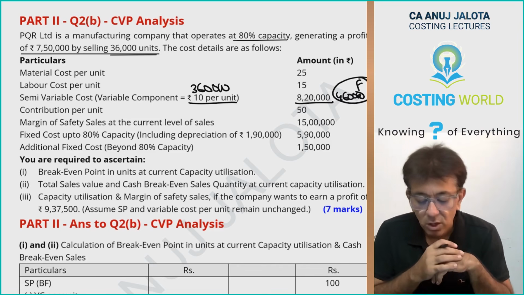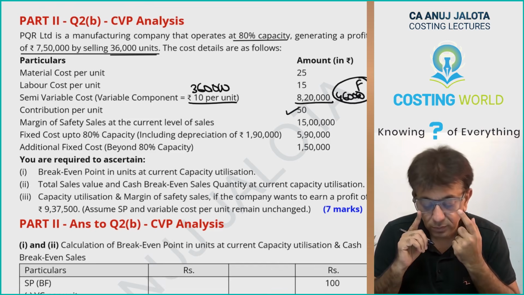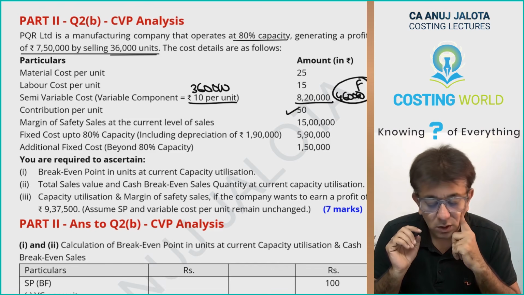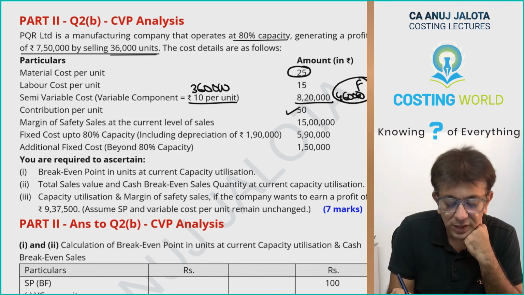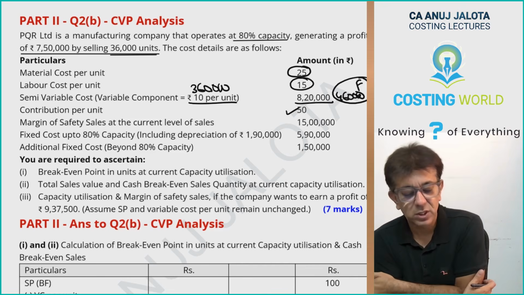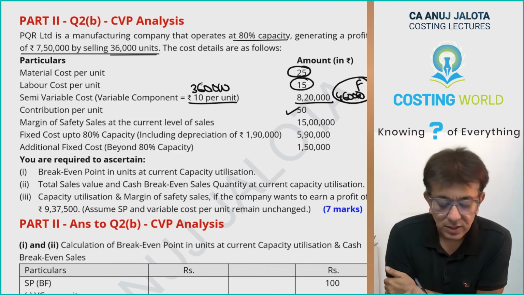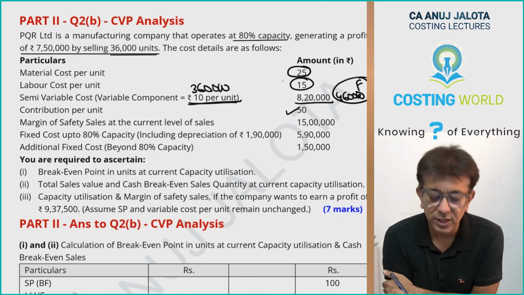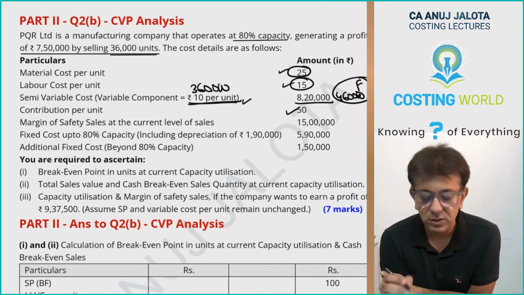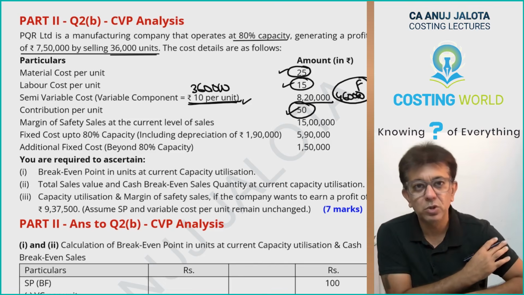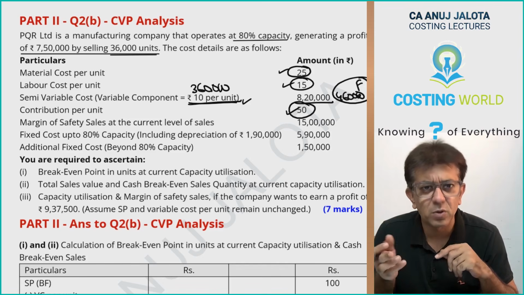Okay, further. Contribution per unit is 50 rupees. Remember this. So one thing I can tell you right now also. Material cost is 25, labor cost is 15. Semi-variable cost, the variable part is 10. 25 plus 15 plus 10 will make it 50 rupees. And 50 rupees is a contribution. So therefore, selling price must be 100 rupees. Selling price is variable cost plus contribution.